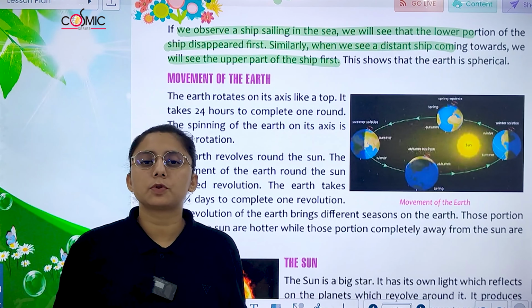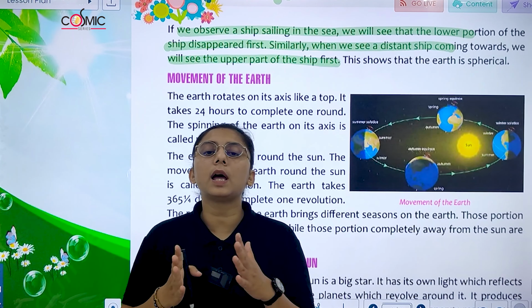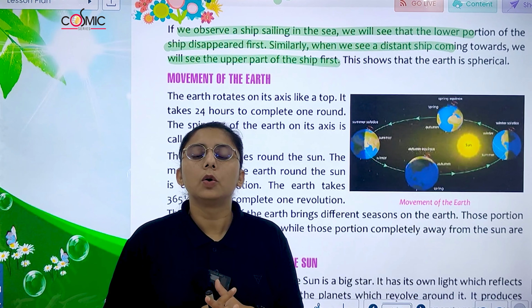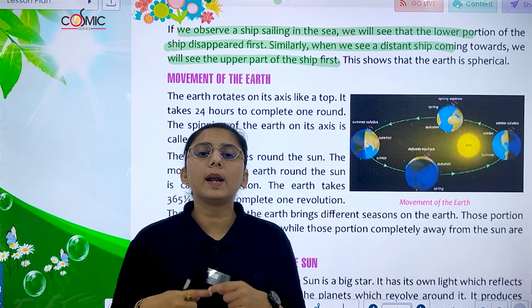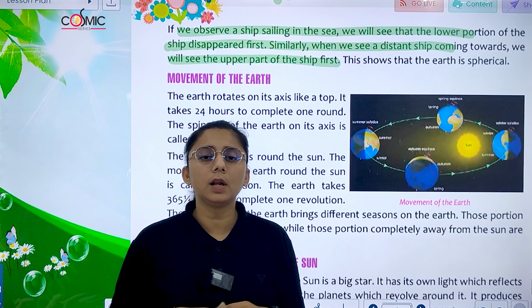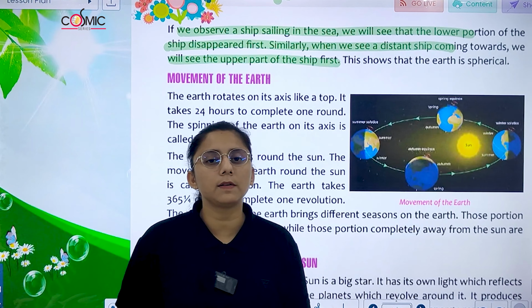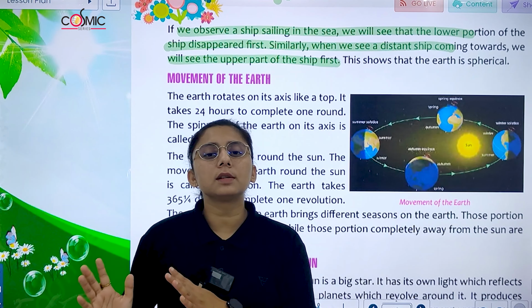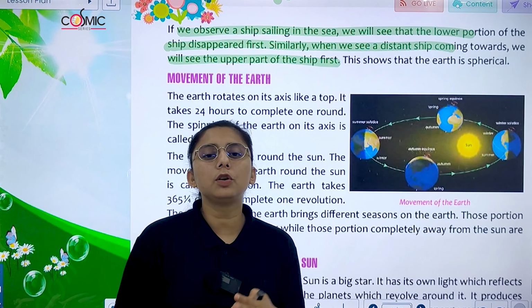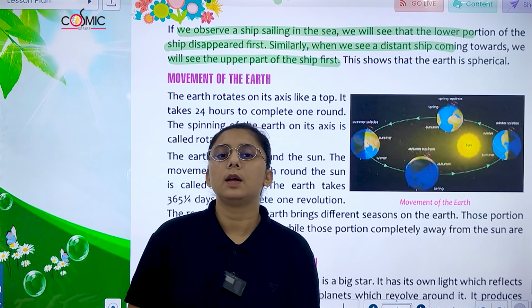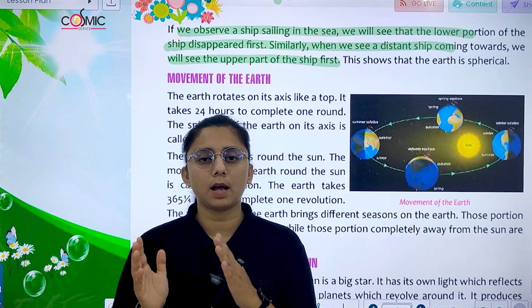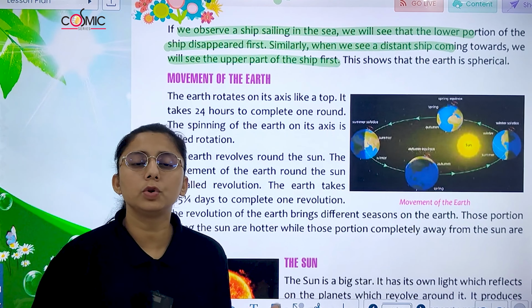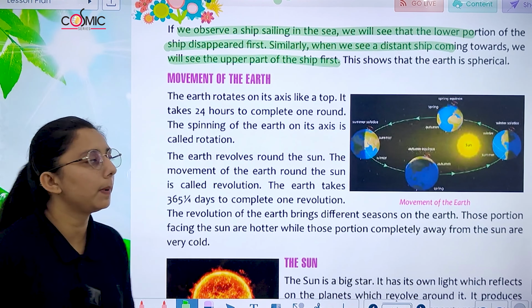Now, movement of the Earth. Earth does 2 types of movement, that is rotation and revolution. Rotation takes 24 hours to complete one rotation, and revolution takes 365 and 1/4 days. Rotation causes change in day and night, and revolution causes change in season. It is a major difference that I have told you about rotation and revolution. Now let's study both the topics.